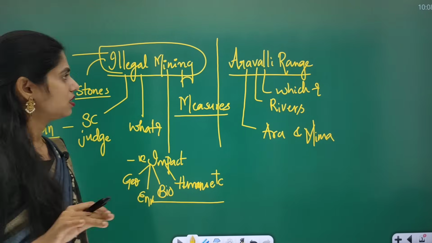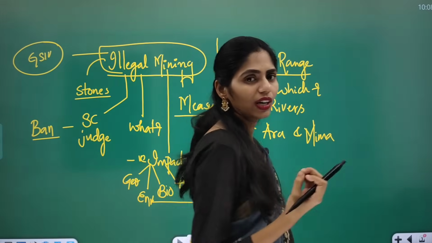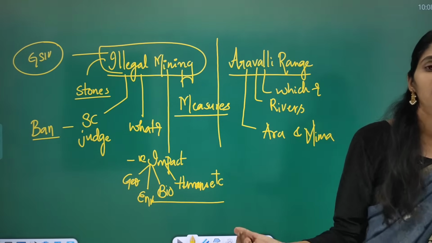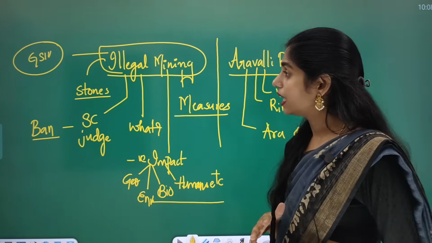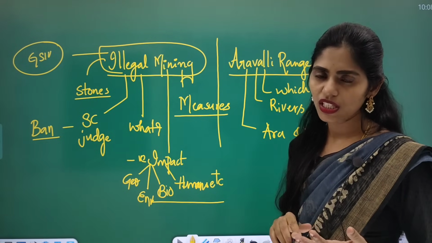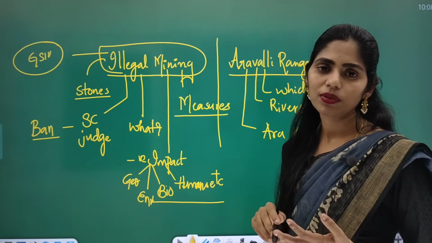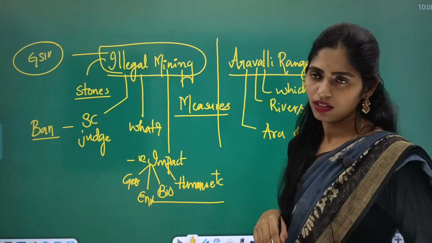The question was, illegal mining is going on in the Aravalli range. If you are a district magistrate, what are the steps you can take? So they created a story there and asked 3 questions below that. What are the options that are available? Evaluate the options, and what is your action?